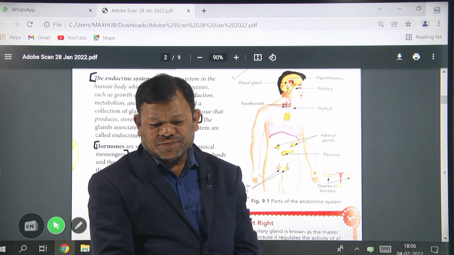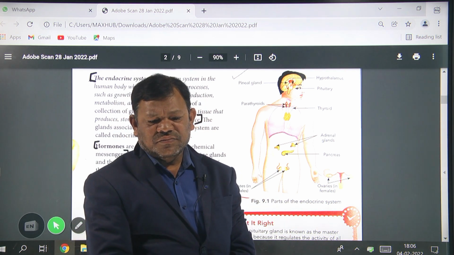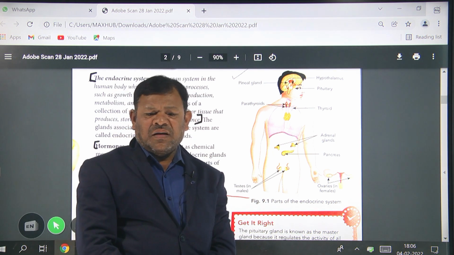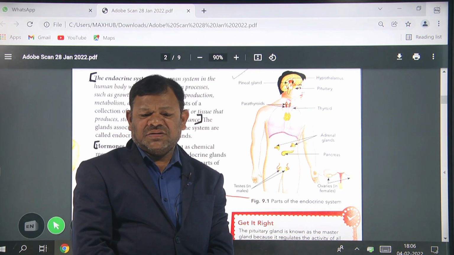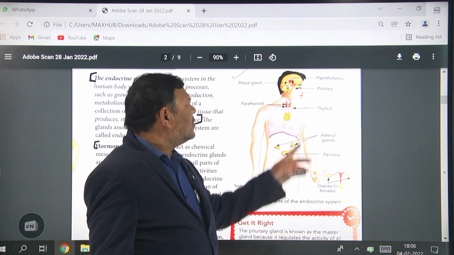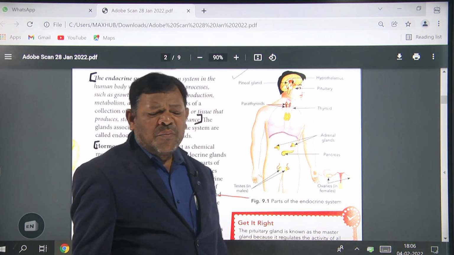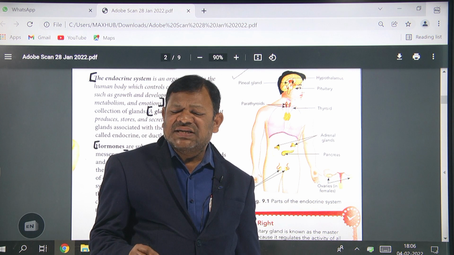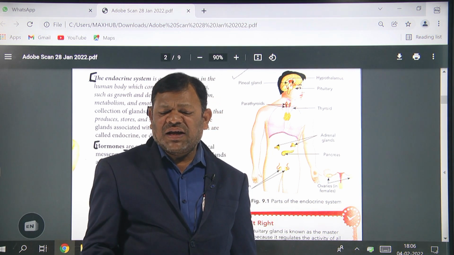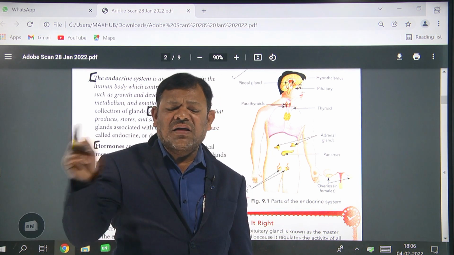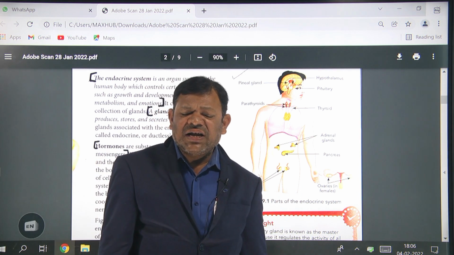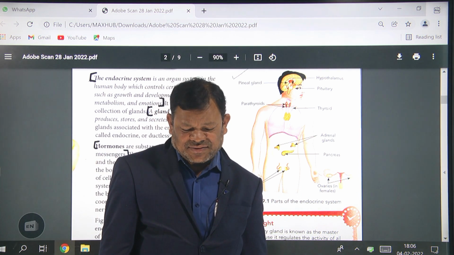Batani. Okay, so this is the pituitary gland. The pituitary gland is also known as the master gland. It controls all the glands, so that's why the pituitary gland is known as the master gland.